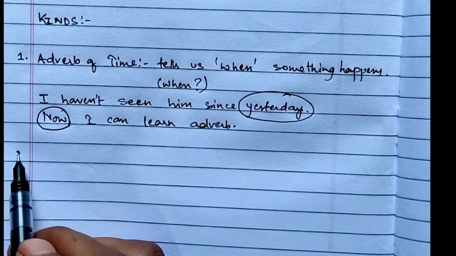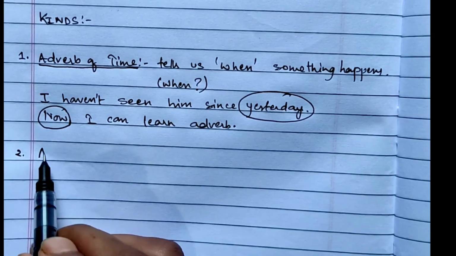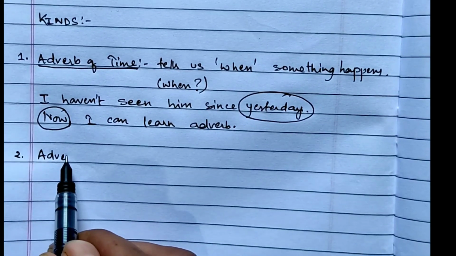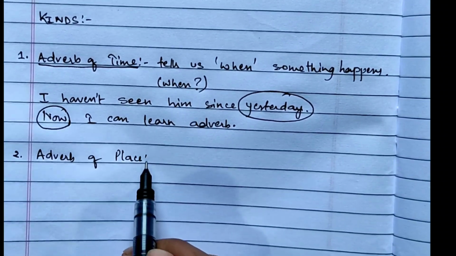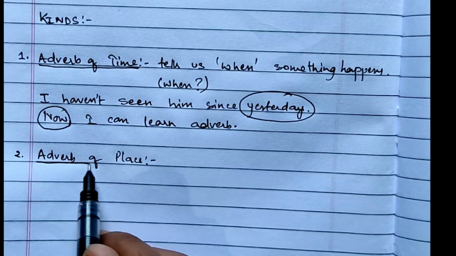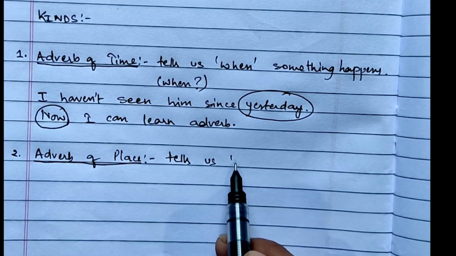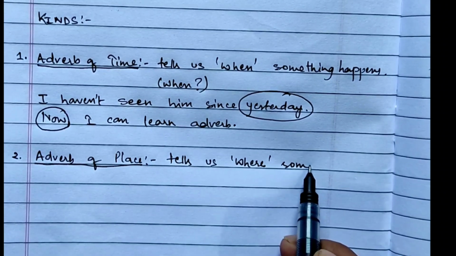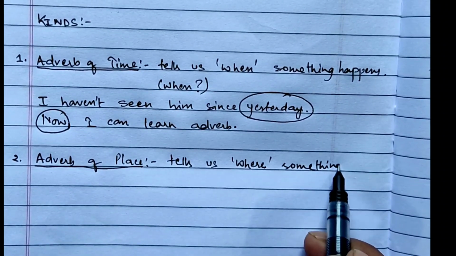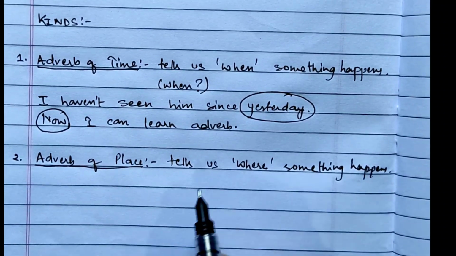Now next, number 2 is your adverb of place. Now adverb of place tells us where something happens or where an action takes place.